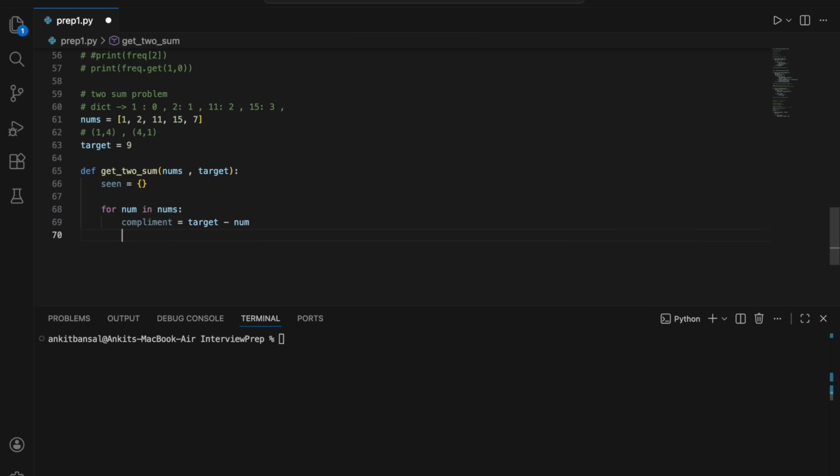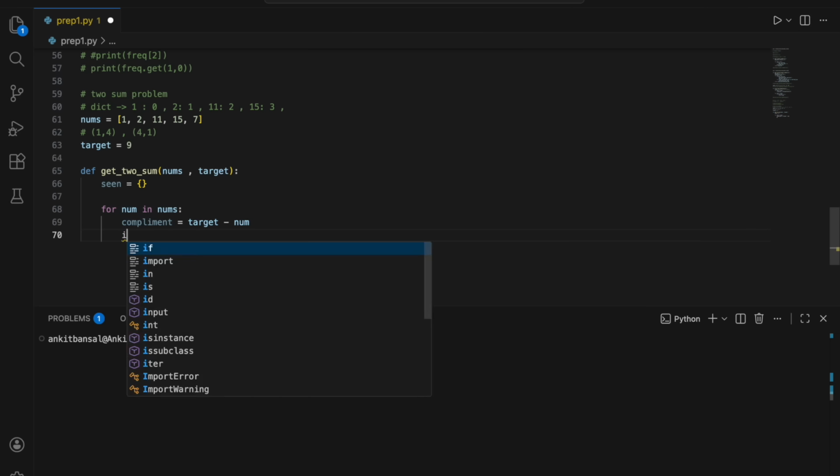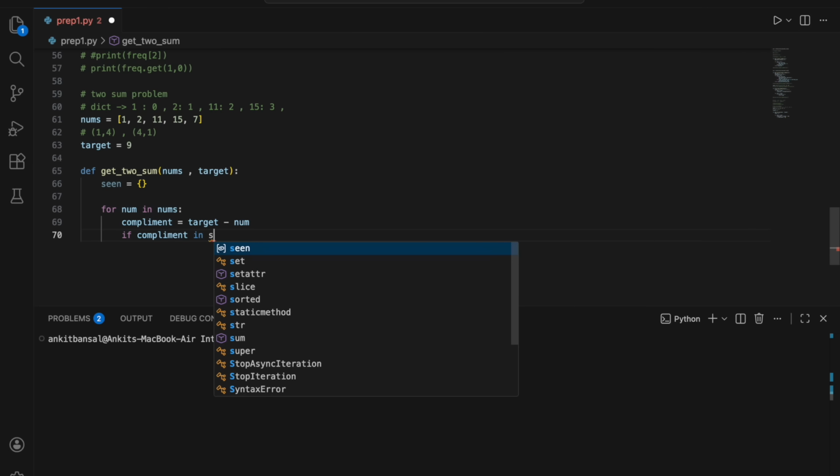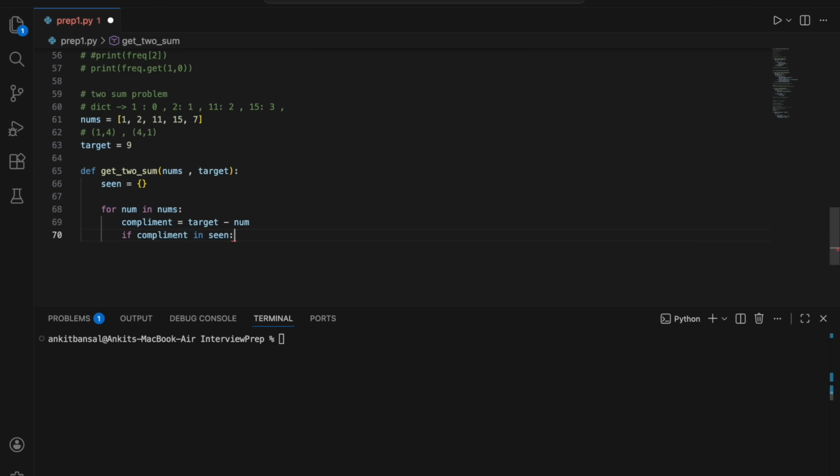So I will get this complement, then I will check if this complement is there in my dictionary. Currently for the first iteration it will not be there, but at some point I will get the complement, whatever complement I need, so that this number plus that complement will become 9.